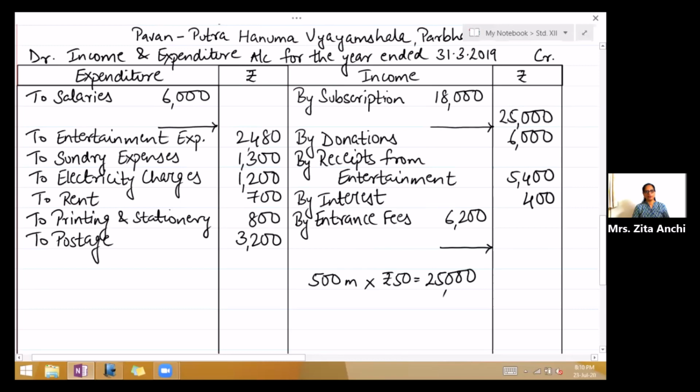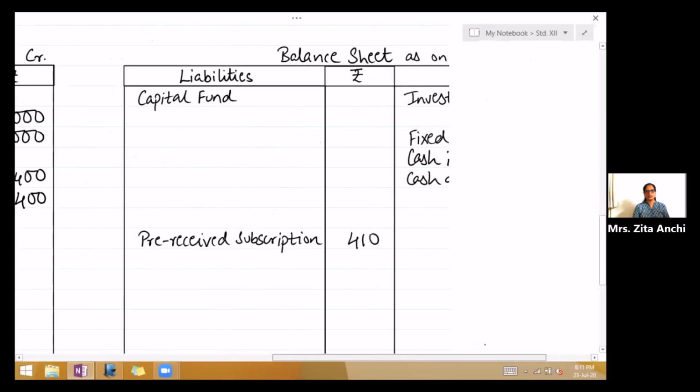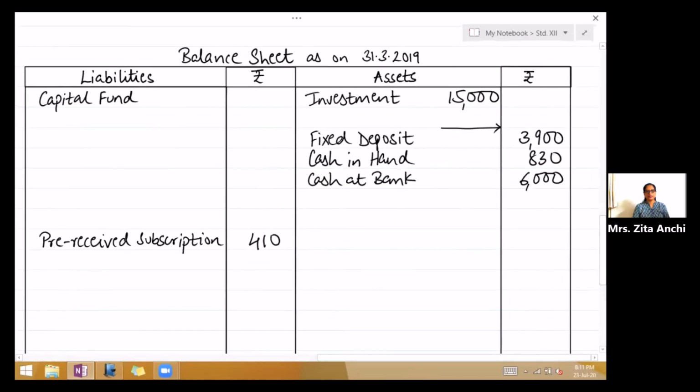That is your income for this year. But you have received only 18,000. That means 7,000 is still outstanding. So you will write first effect, add outstanding 7,000. This is an outstanding income. So second effect will come on the asset side of the balance sheet. Write outstanding subscription 7,000.